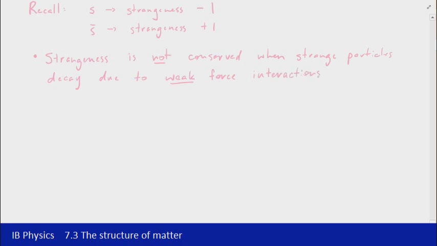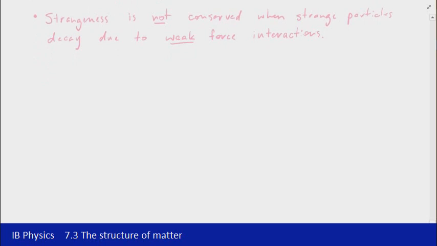To give you an example of that, if we look at the sigma plus particle, or sigma positive, the way that it decays is by producing a neutron and a positive pion. So there's the decay equation. Now, just to identify the quarks that are involved, we've got two ups and a strange for the positive sigma. A neutron is an up and two downs, and the positive pion is an up and an anti-down.